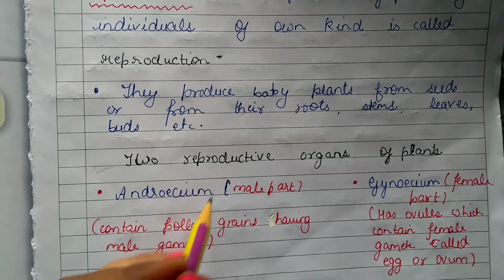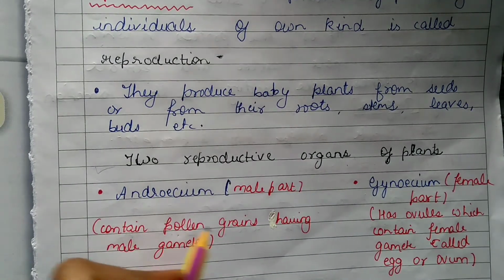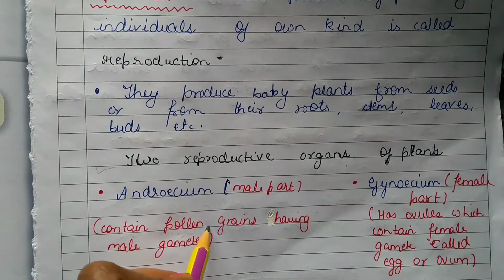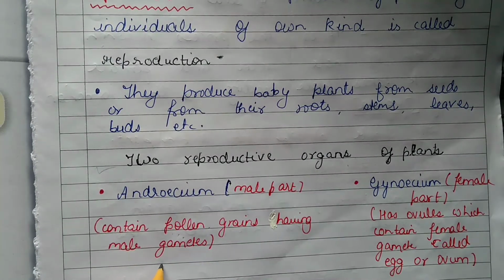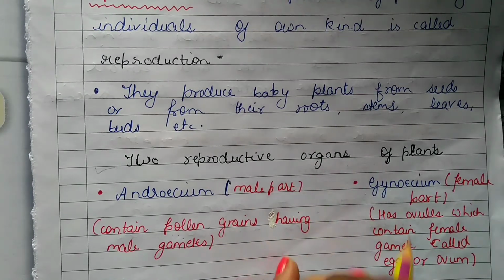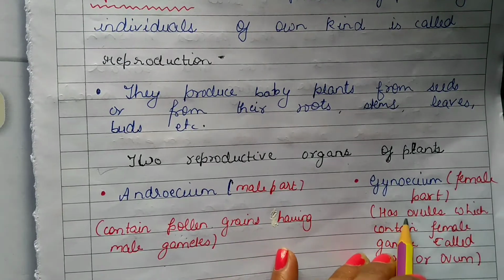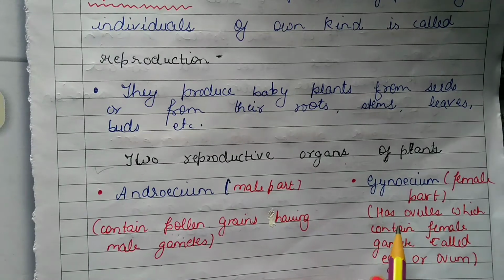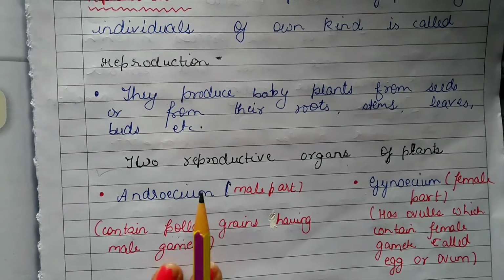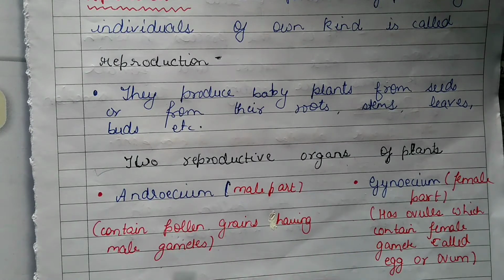And in male part, a yellow powdery substance is present, that is known as pollen grains, and pollen grains contain male gametes. In gynoecium, one part is the ovary, inside there are ovules present, and ovules contain female gamete, that is egg or ovum. These things you have to remember for the reproduction in plants.